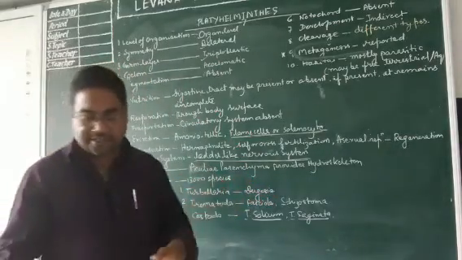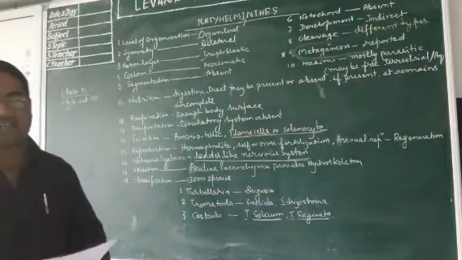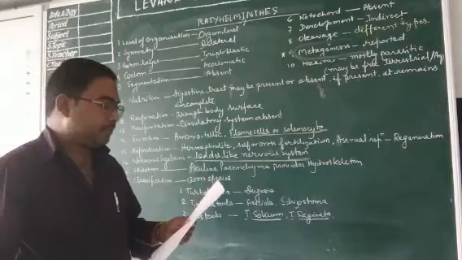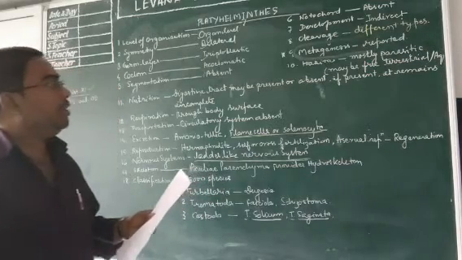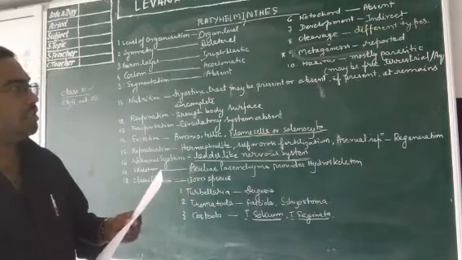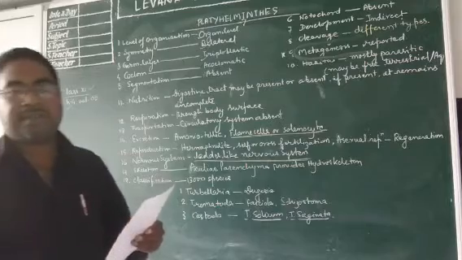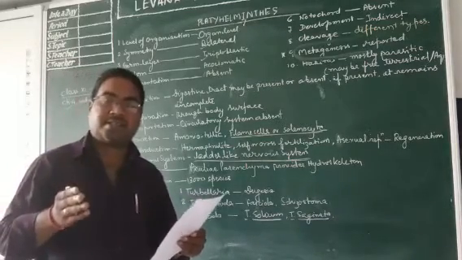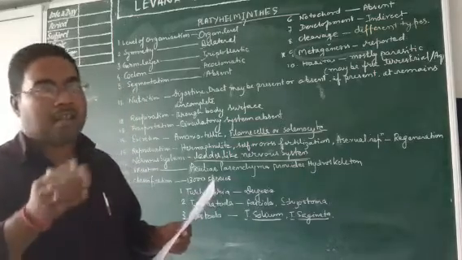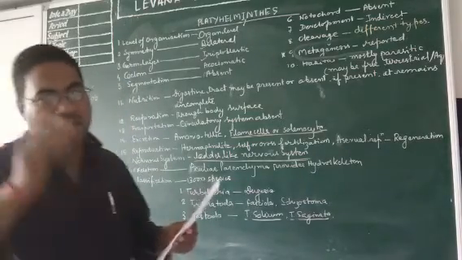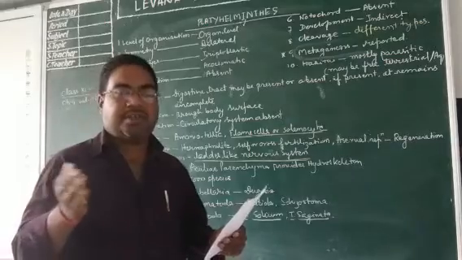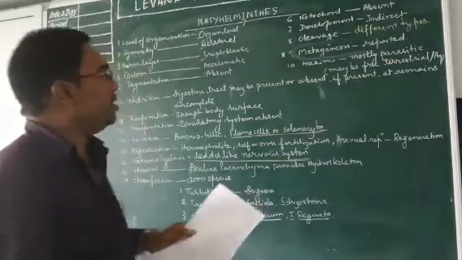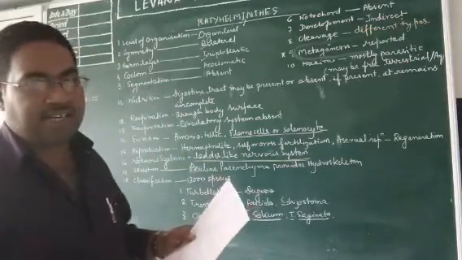Development, here the development is indirect, and metagenesis is also reported here. What is metamorphosis? Metamorphosis is that during larval to adult stage, you can see different shapes of the body. So development is indirect.